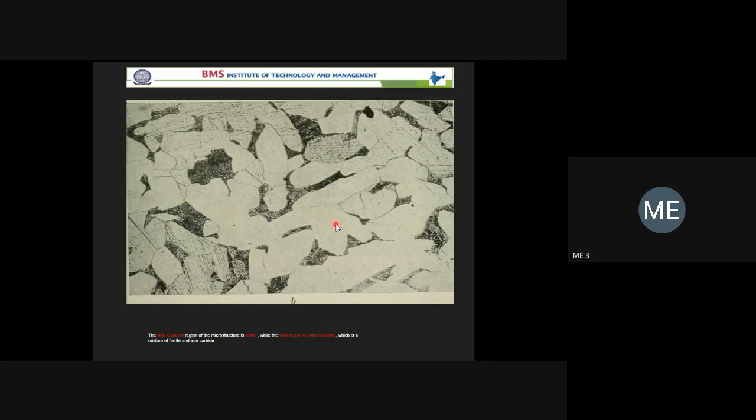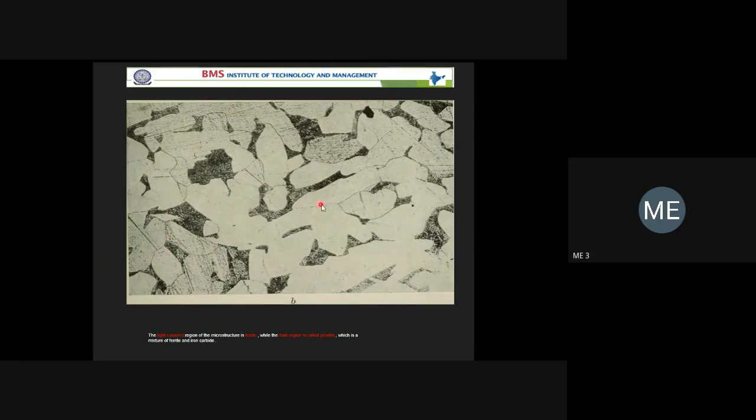You are required to understand more and more. Now you are talking about the grain. So this dark region is one grain. The white region is one more grain. We can see there are many, like maps. So this is one grain, this is one more grain, this is one more grain.